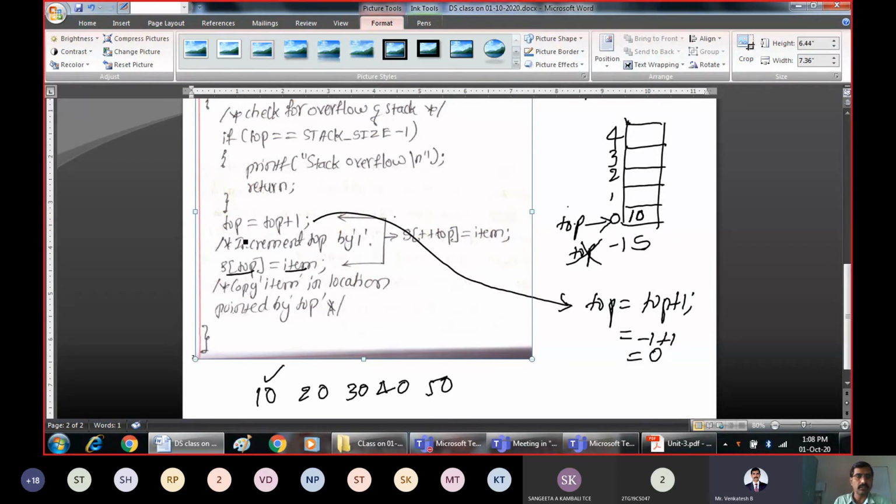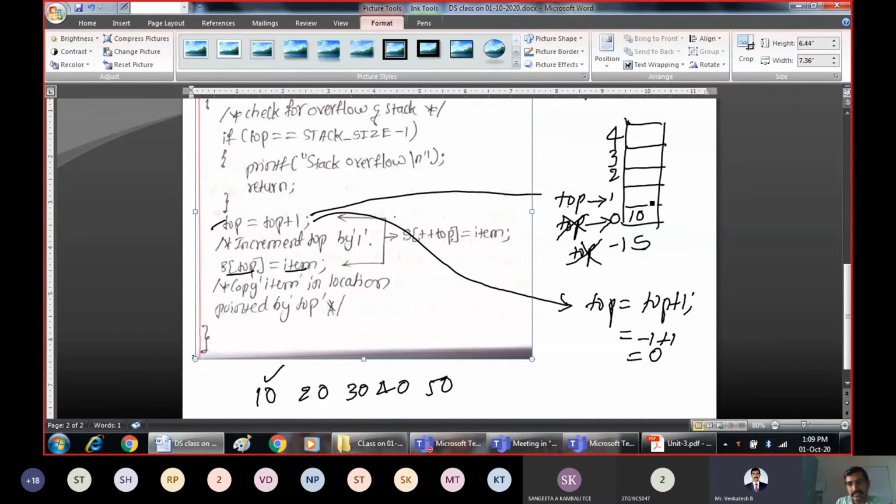10 is already inserted. What is the procedure for inserting? Increment the top by 1, so perform top equal to top plus 1. This line will make top point to this location. Ignore the previous top because we are changing it.